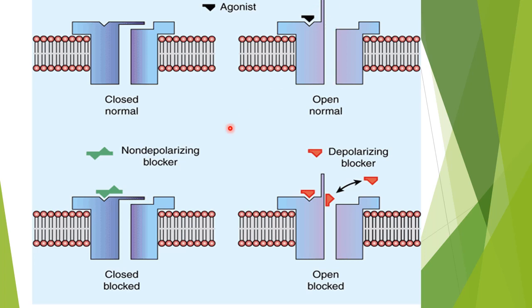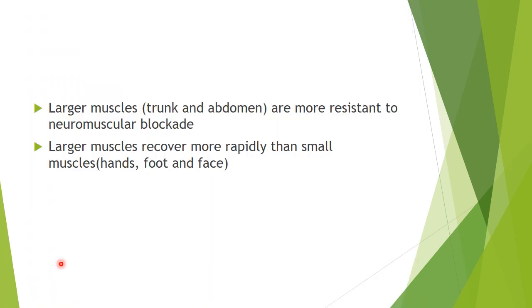And this is the normal phenomenon. And in case of non-depolarizing blockers, they are the competitive antagonists of acetylcholine. So they will prevent the activation of acetylcholine receptors of skeletal muscle by the acetylcholine.